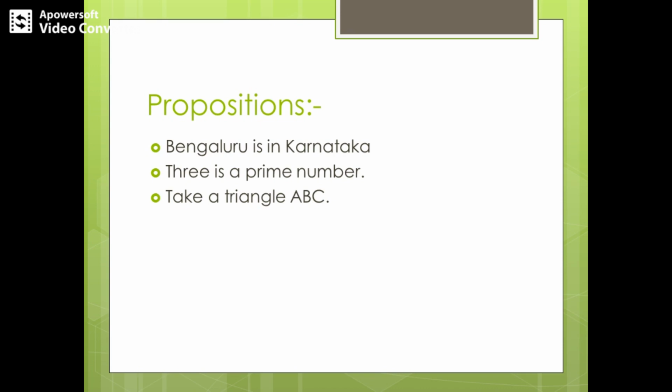So coming to the second example, 3 is a prime number. So is this a statement? Yes, this is a statement. So what about deciding whether it's a proposition or not? This is a statement, and so we can judge the truth value.